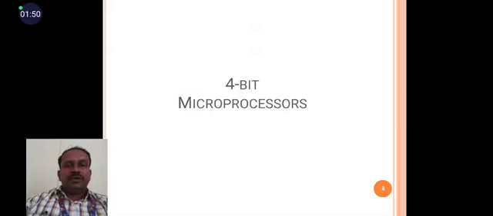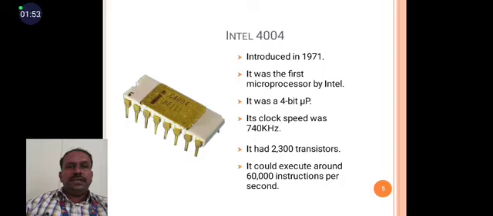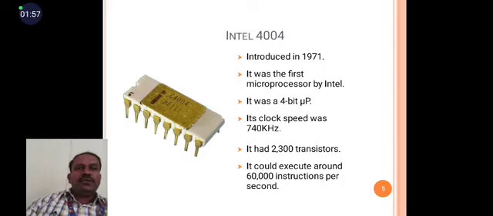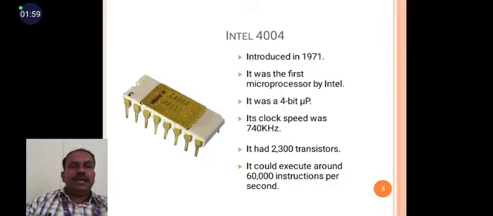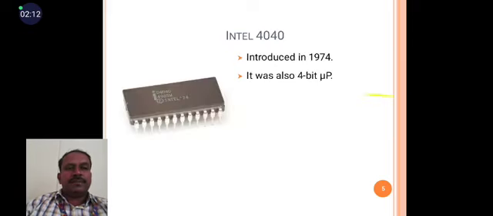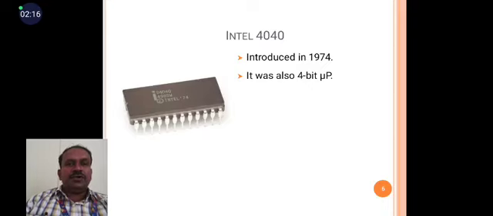Then to move on to the 4-bit microprocessor, that is the Intel 4004. It was introduced in 1971, the first microprocessor by Intel. It was a 4-bit microprocessor. Its clock speed was 740 kHz, it had 2300 transistors, and it could execute around 60,000 instructions per second. The next IC is the Intel 4040. It was introduced in 1974. It was also a 4-bit microprocessor.